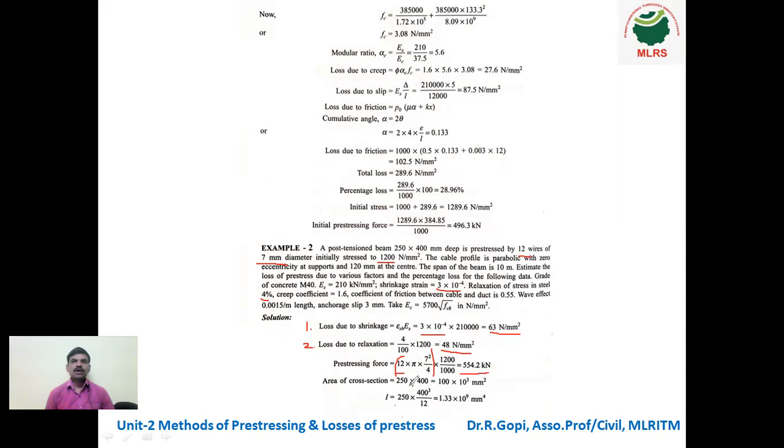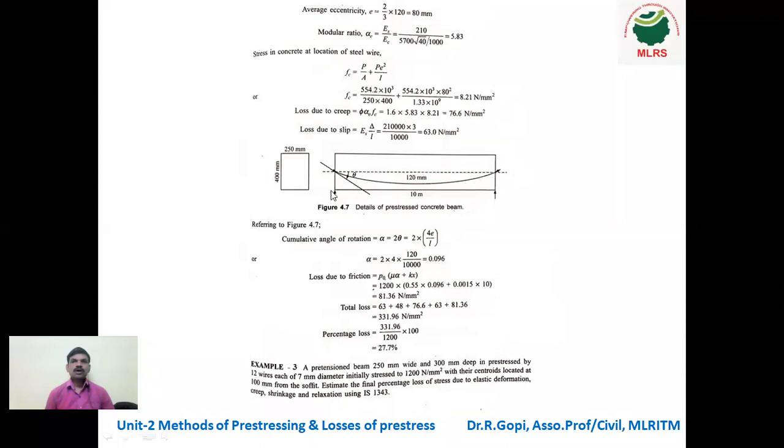Next, area of the cross section. The area of the cross section is 250 into 400 mm. It is 100 into 10 power 3 mm square. Next, I, the moment of inertia. Since it is a rectangular section, it is bd cube by 12. 250 into 400 cube by 12. It is 1.33 into 10 power 9 mm power 4. Next, stress in concrete. How do we calculate stress in concrete?